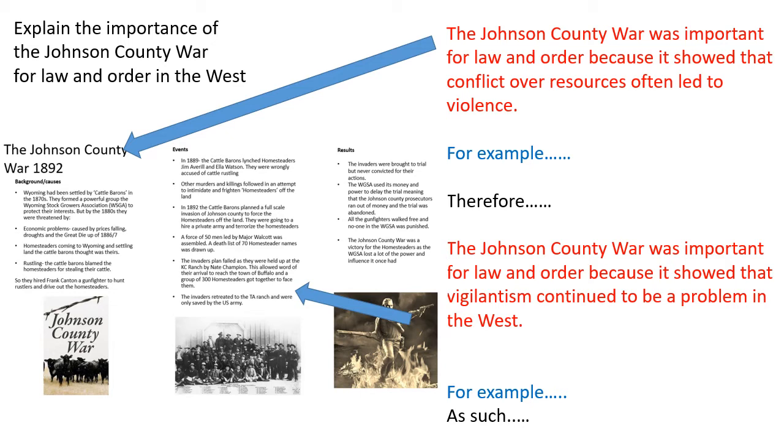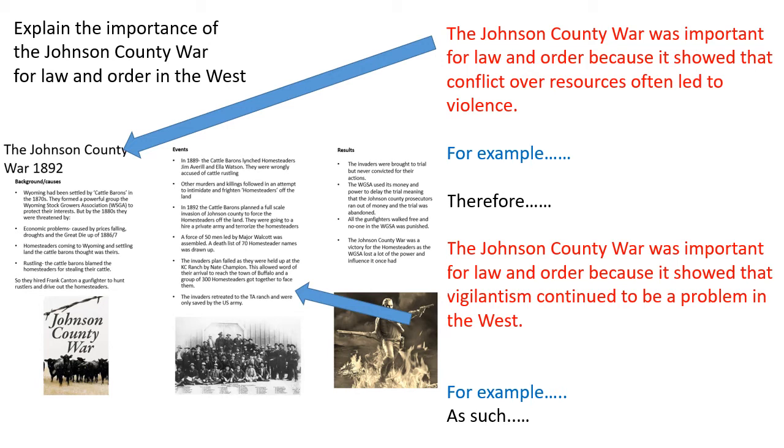You could also explain the Johnson County War was important for law and order because it showed that vigilantism continued to be a problem in the West. That is, people taking the law into their own hands. As you can see from the example here, you can illustrate through the events of the Johnson County War how the cattle barons were quite willing to take the law into their own hands to solve the problem they perceived they had with the homesteaders in Johnson County.